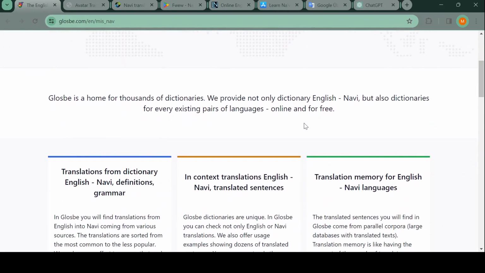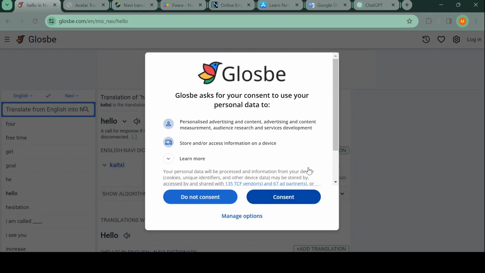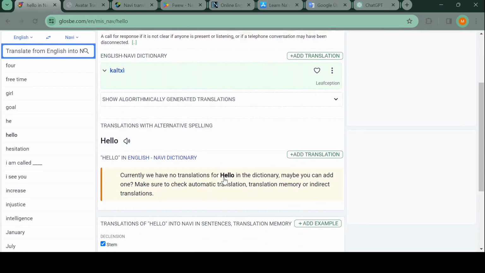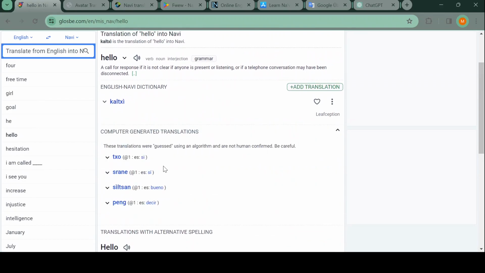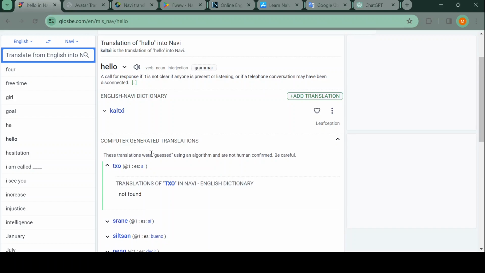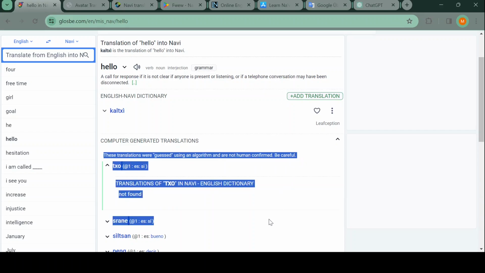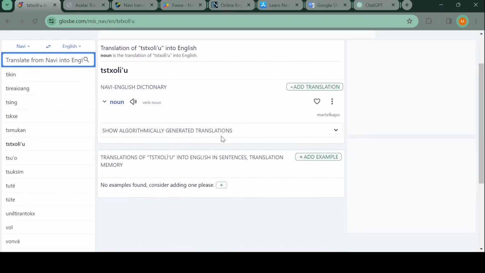Oh, a dictionary. That's something else. Let's see. I didn't know this dictionary. That's very interesting. Okay, I find it very interesting that they have these things here, but they make it clear that this is guessed using an algorithm. Of course, they're all wrong. And then they don't find O in the Nutmeg English dictionary. That's very interesting. They should find it. I mean, it exists. What is O? It's a noun, yeah? That's correct.